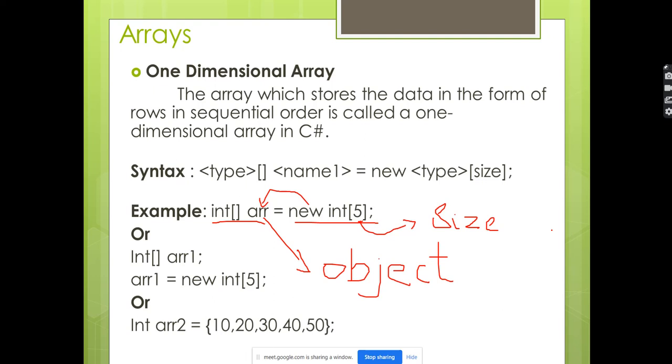If there are 50 students in your class and you want to store 50 student IDs, then the integer array size is going to be 50. Then in the same array object, you can easily store 50 student records, 50 student IDs. Okay, this is about the size. This you have to mention.